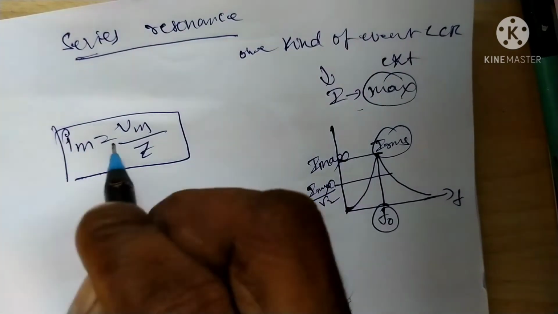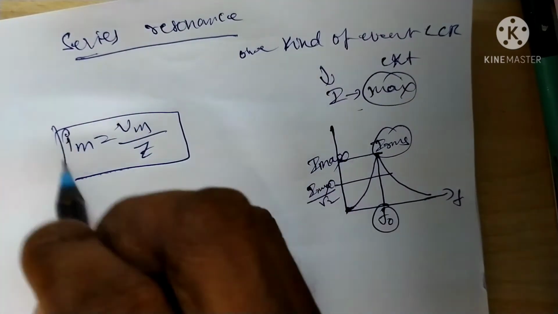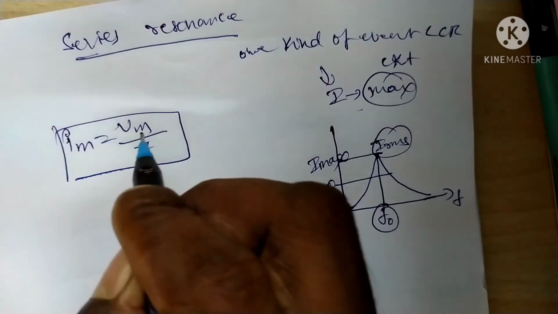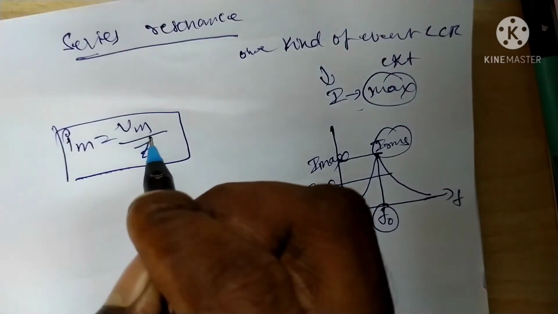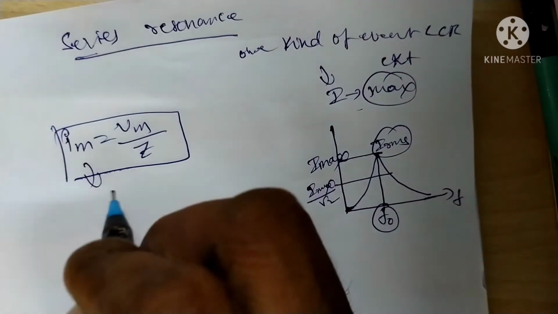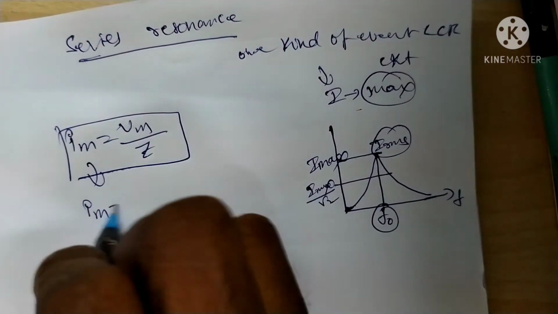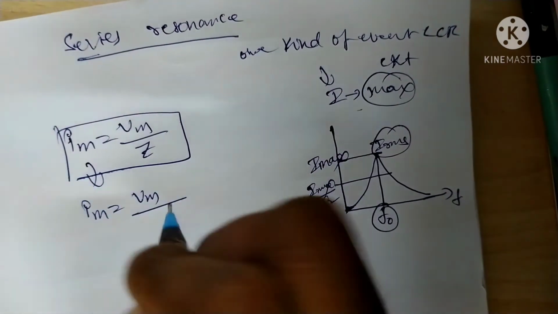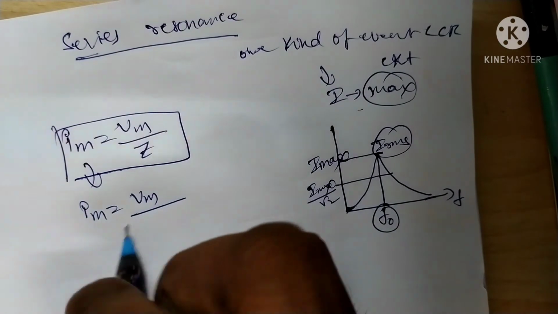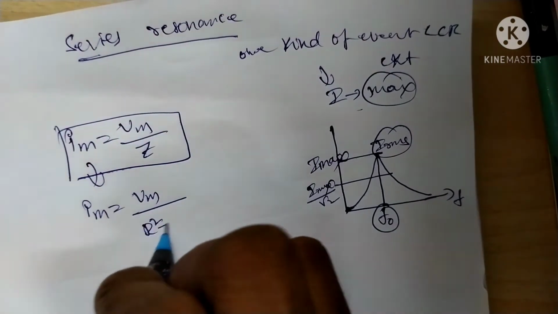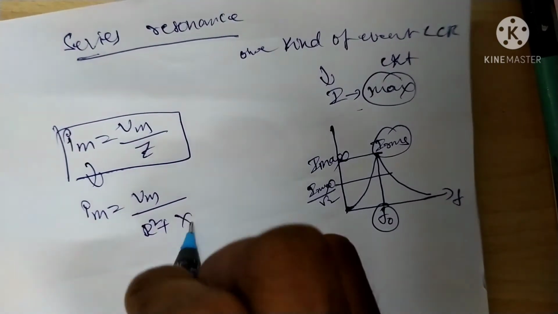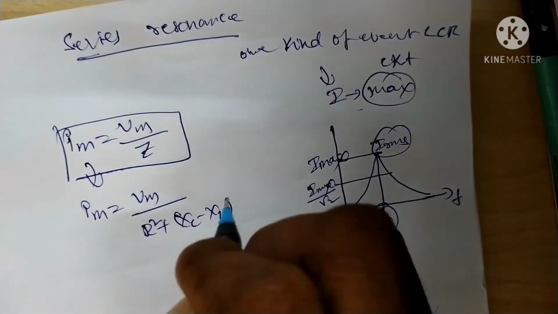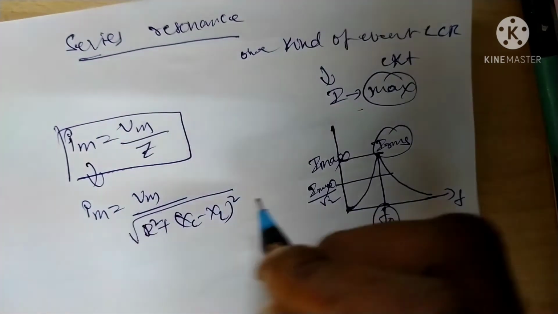When the current amplitude is maximum, the voltage is also maximum. Here Z is the square root of R square plus Xc minus XL whole square.